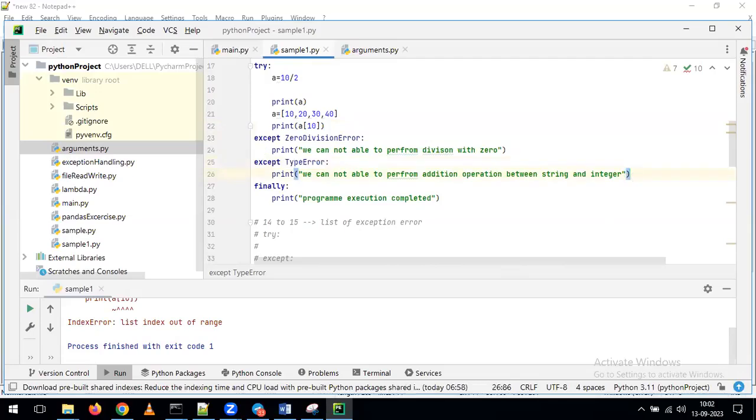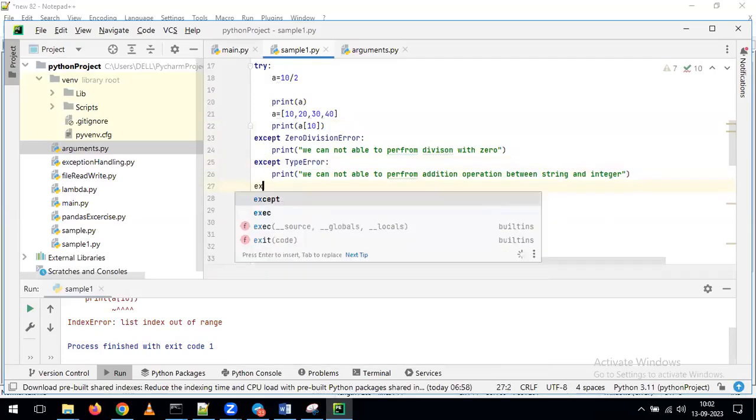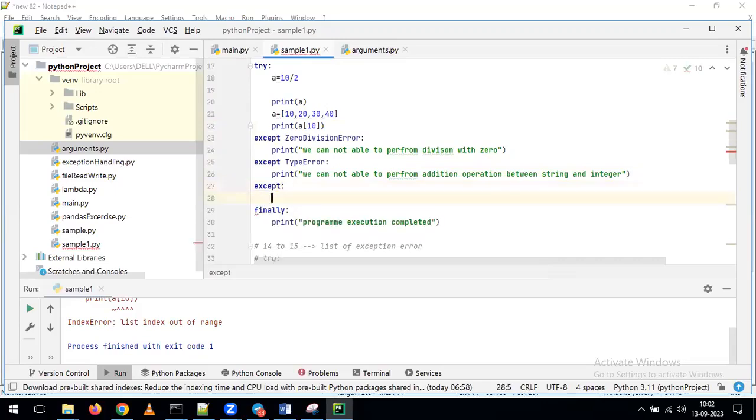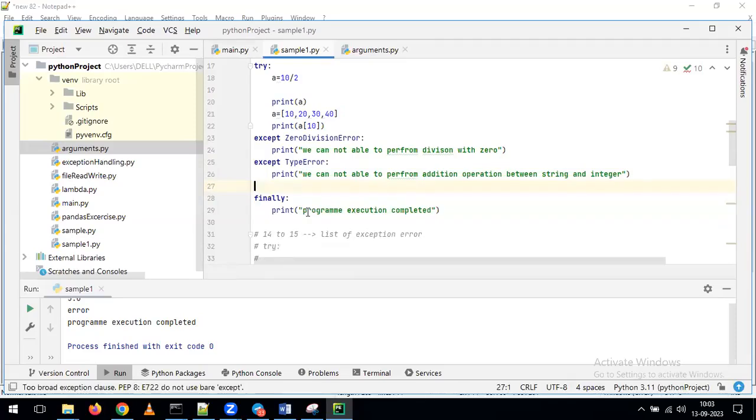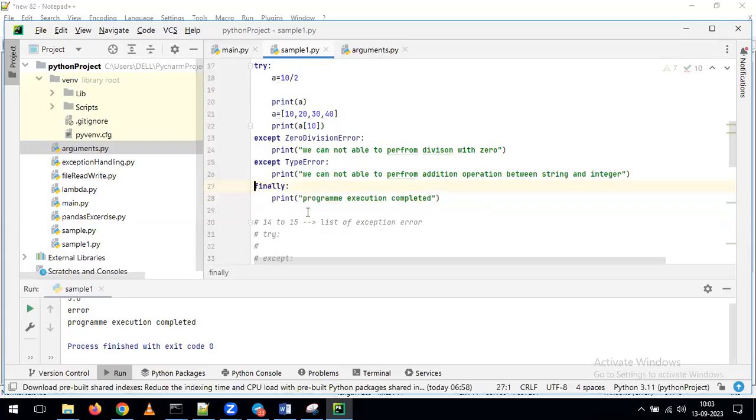Now what I will do here is, in the same program, I will just give the except. Now here I will give print of error. If I give only except, what will happen? It can handle any kind of error. Now we'll see if I run this one. We simply get this error message coming on top of your output. So if you give the type of the error, then only it can handle that error. Otherwise, as we discussed earlier, it gives that error on top of your output screen. Is it clear? Yeah, clear. Okay, any other questions so far?